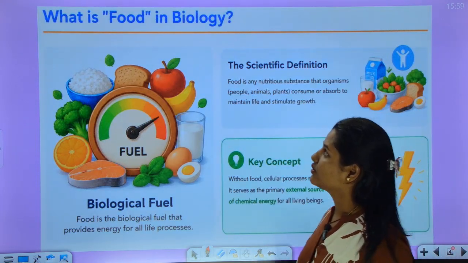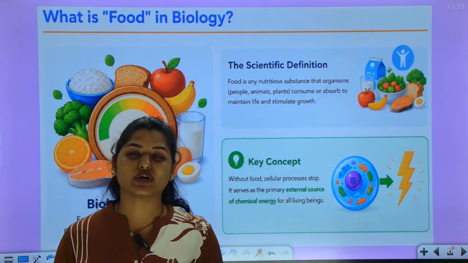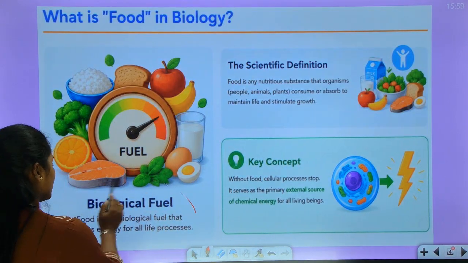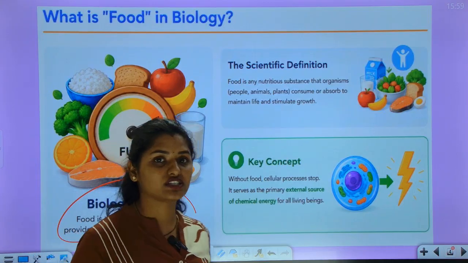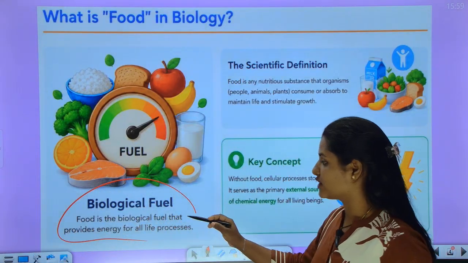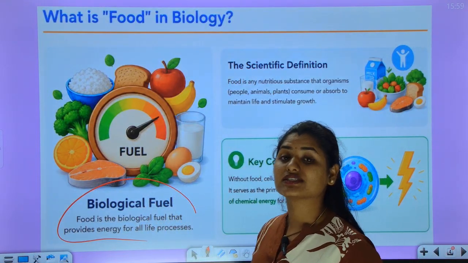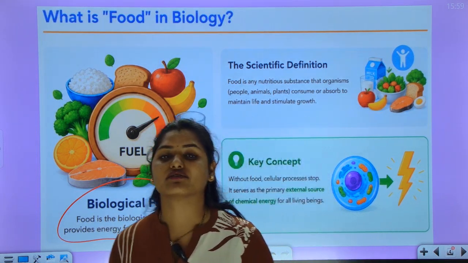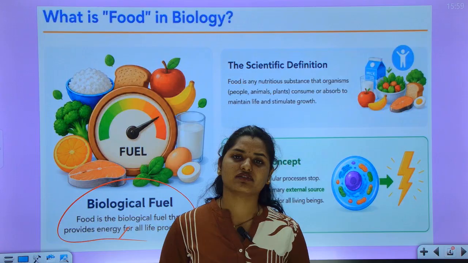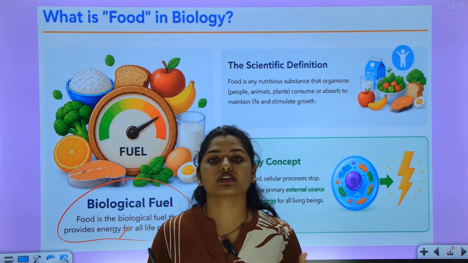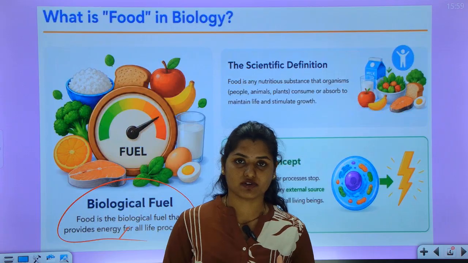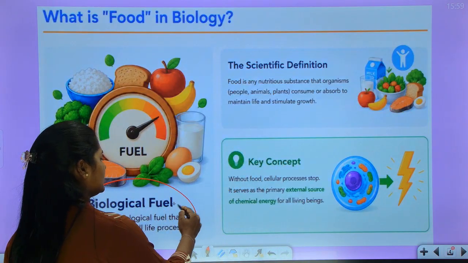Next, what is food? I mean, what is the definition of food? So in simple terms, we can say that food is the biological fuel. It is the biological fuel that provides us energy for all life processes, for growth, for energy, everything. Whatever the process that takes place in our body, food will be helping.